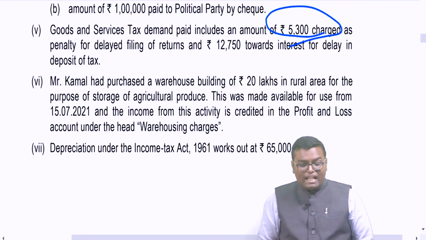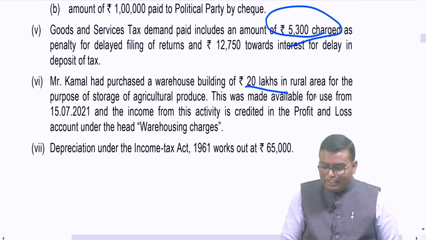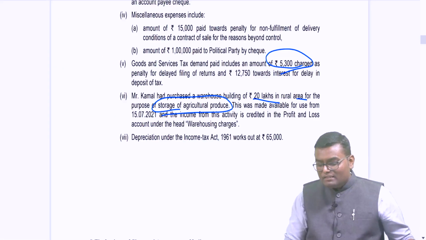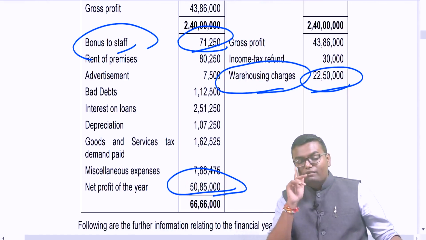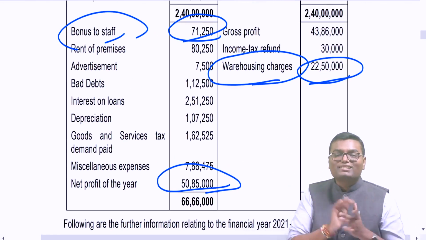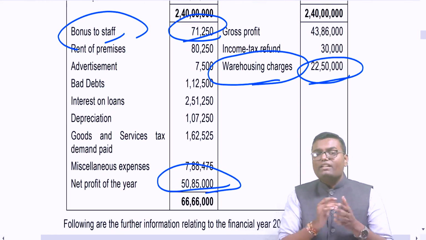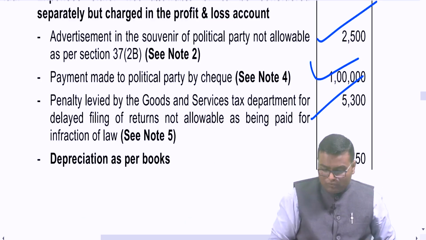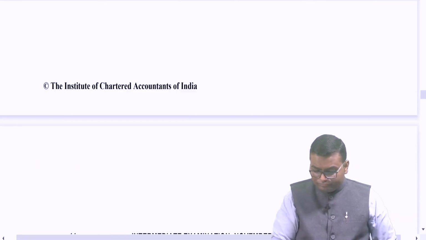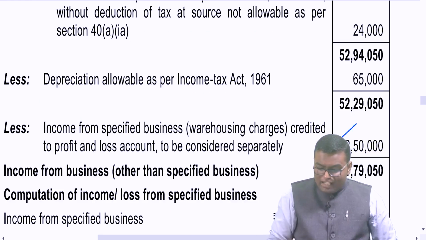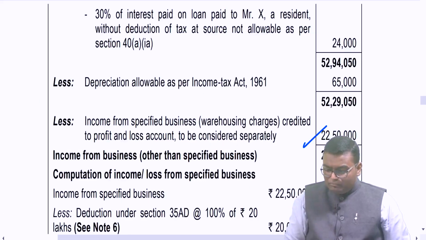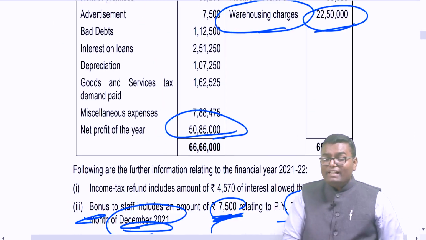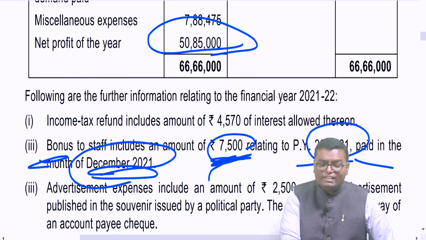Now, Mr. Kamal had purchased a warehouse building for 20 lakh in a rural area for the purpose of storage of agricultural produce. Means the warehousing charges that I have received are for warehousing of agriculture. Can I say it is a specified business under 35AD? So from my normal business income, first I will deduct this 22 lakh 50,000. And I will add a separate PGBP income head in which I will add 22 lakh 50,000 as an income. Why am I segregating this? Because against this I will get deduction under 35AD.